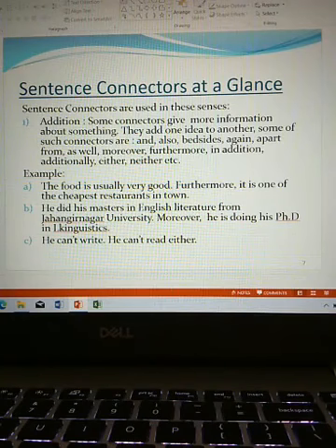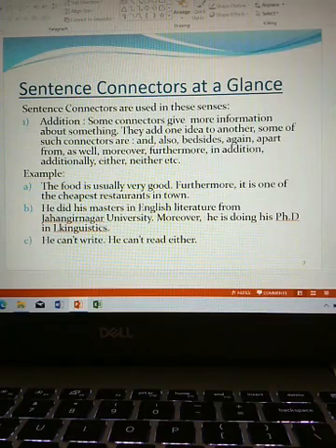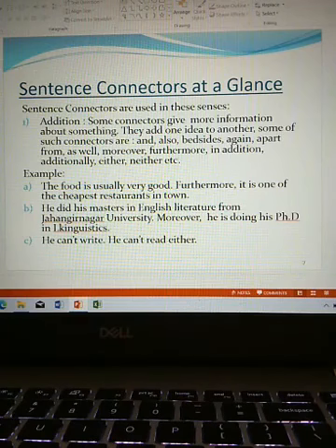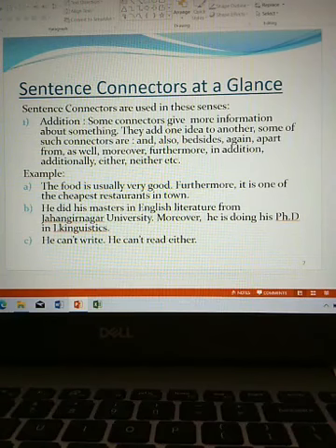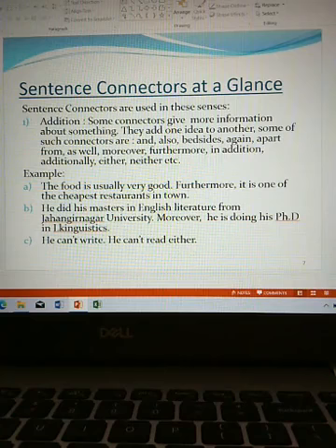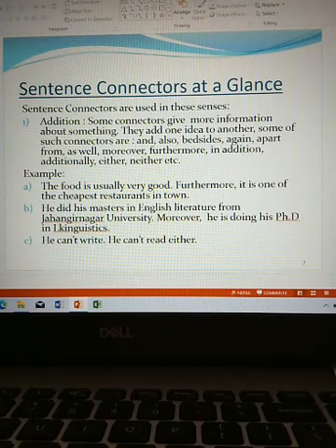So these connectors are and, also, besides, again, apart from, as well, moreover, furthermore, in addition, additionally, either, neither, etc. Examples: A. The food is usually very good.